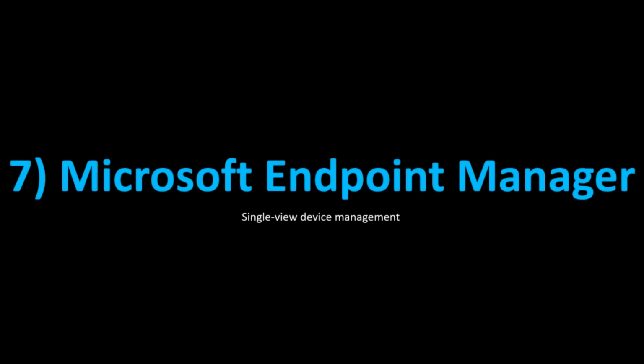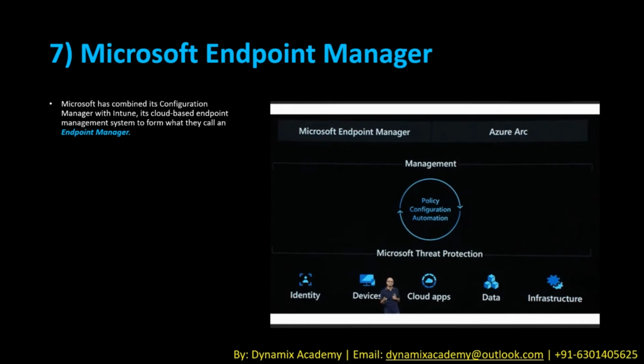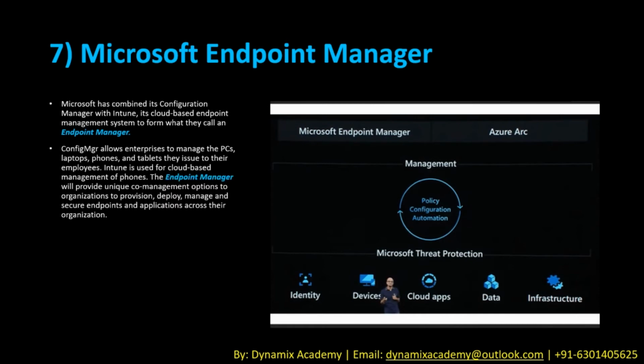Number 7. Microsoft Endpoint Manager. Microsoft has combined its Configuration Manager with Intune, its cloud-based endpoint management system, to form what they call Endpoint Manager. Config Manager allows enterprises to manage the PCs, laptops, phones, and tablets they issue to their employees. Intune is used for cloud-based management of phones.